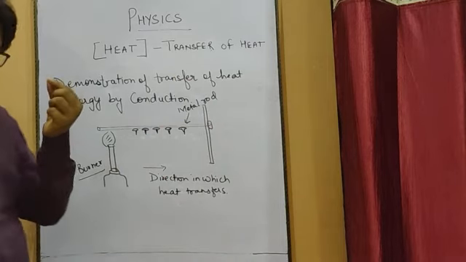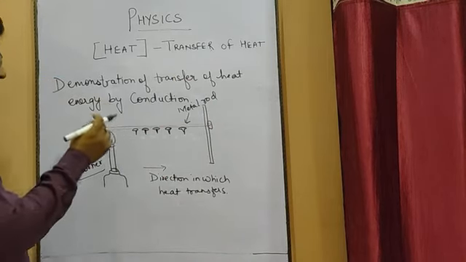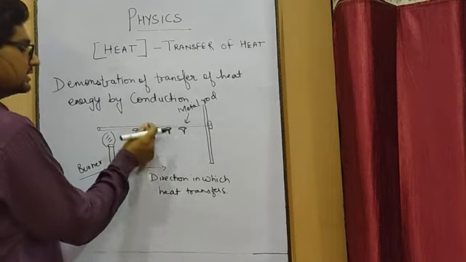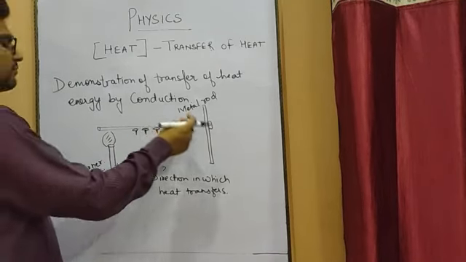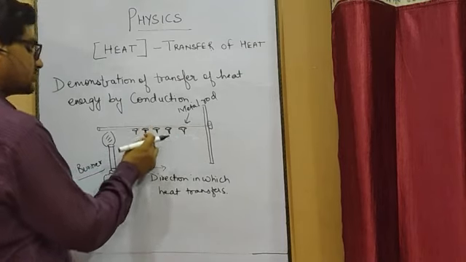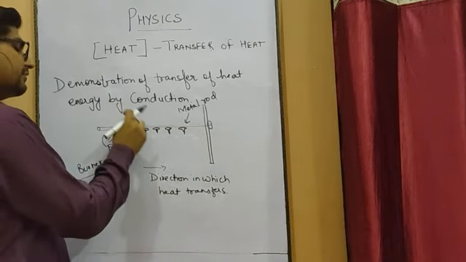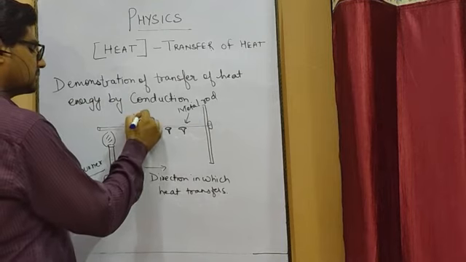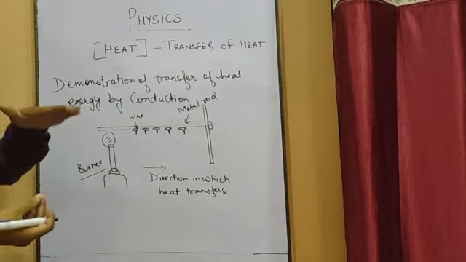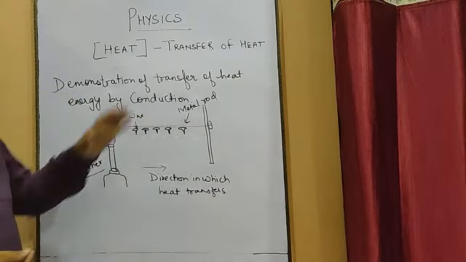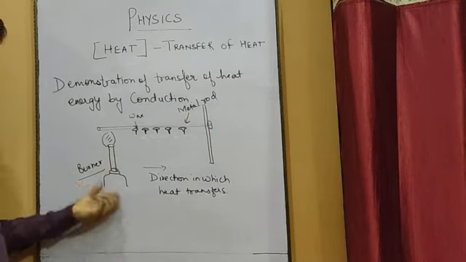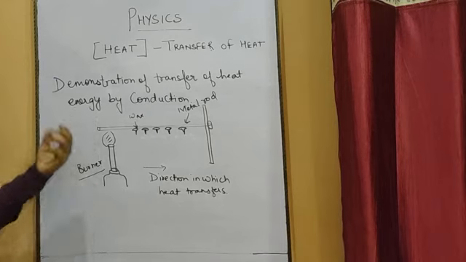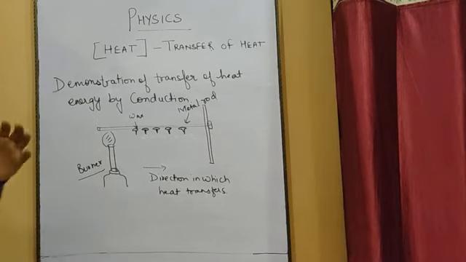Now with the help of wax, I have stuck some paper pins, or you can say any kind of metallic pins, placed over here with the help of wax. Some wax has been used so that these pins can be attached to this rod. Now at one end of this rod I have placed the burner, and the heat energy is being given by the burner. Now what will happen?